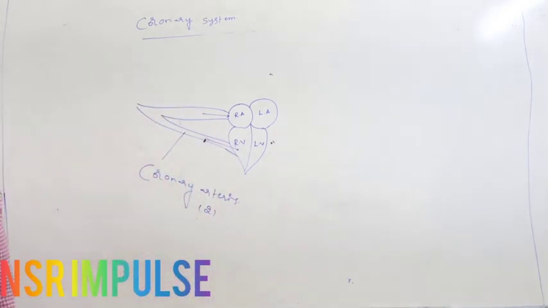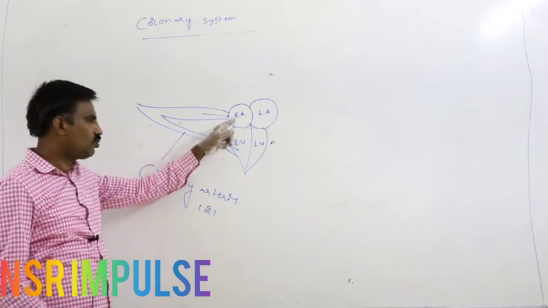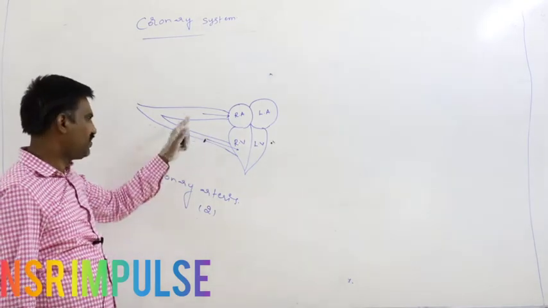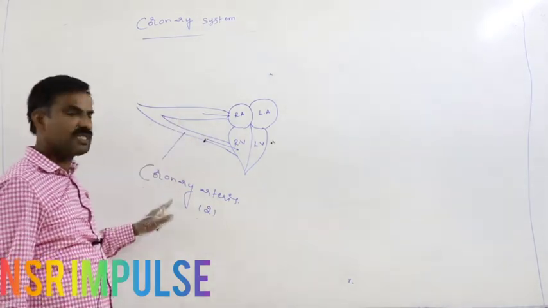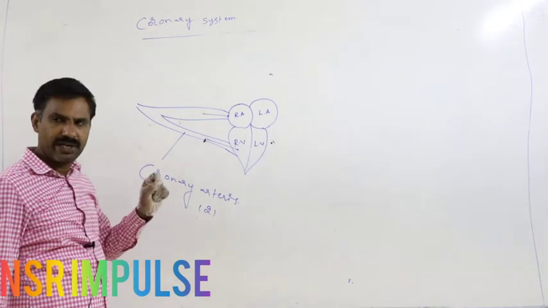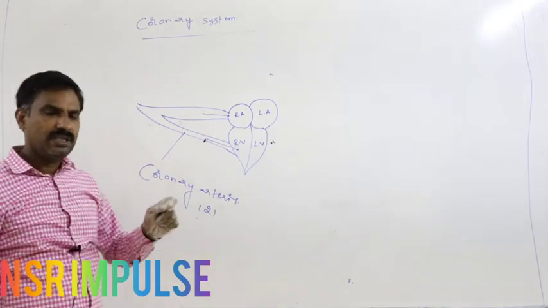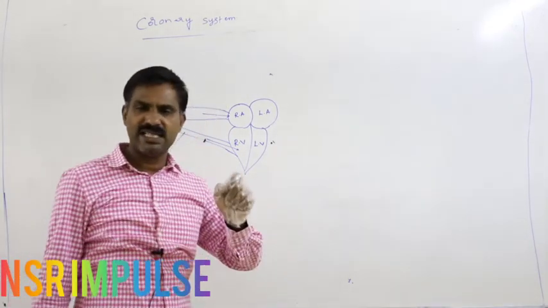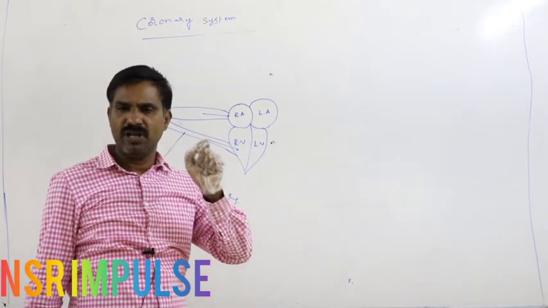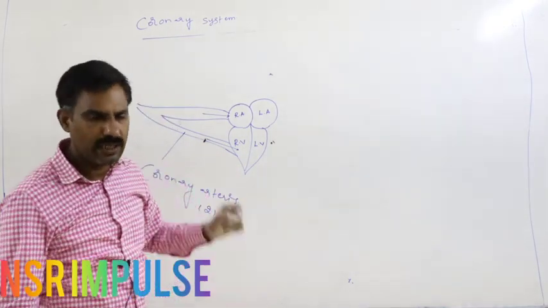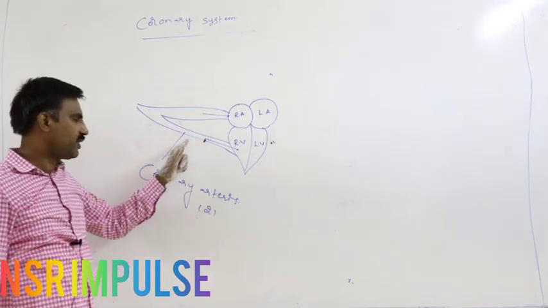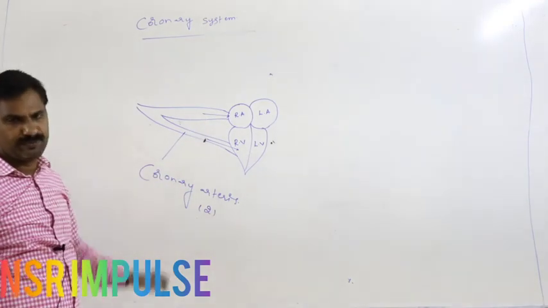They carry oxygenated blood to the heart wall. Such blood vessels are said to be the coronary arteries. The blood vessels which carry oxygenated blood to the heart wall are the coronary arteries. They are two in number.